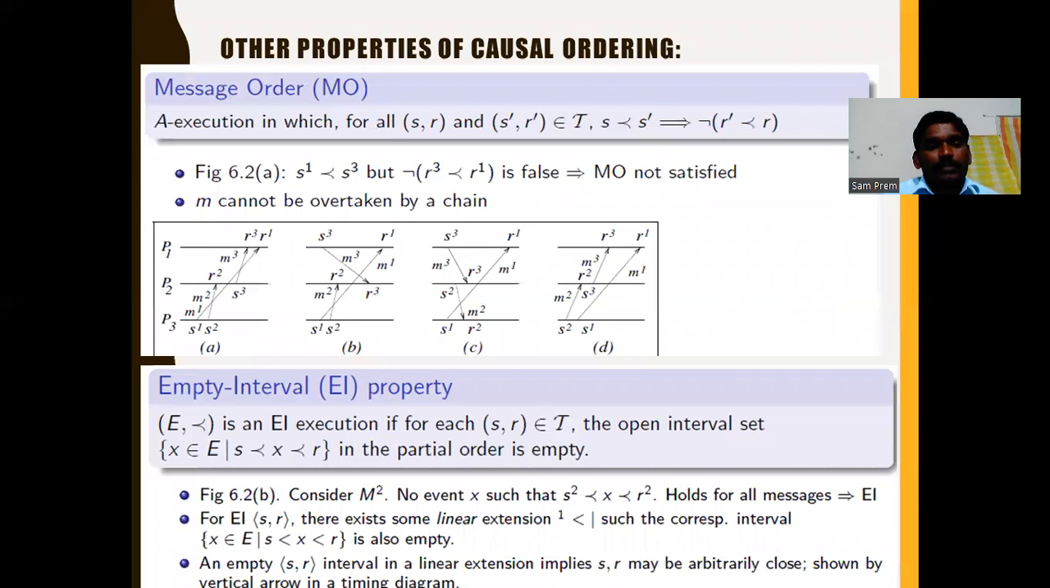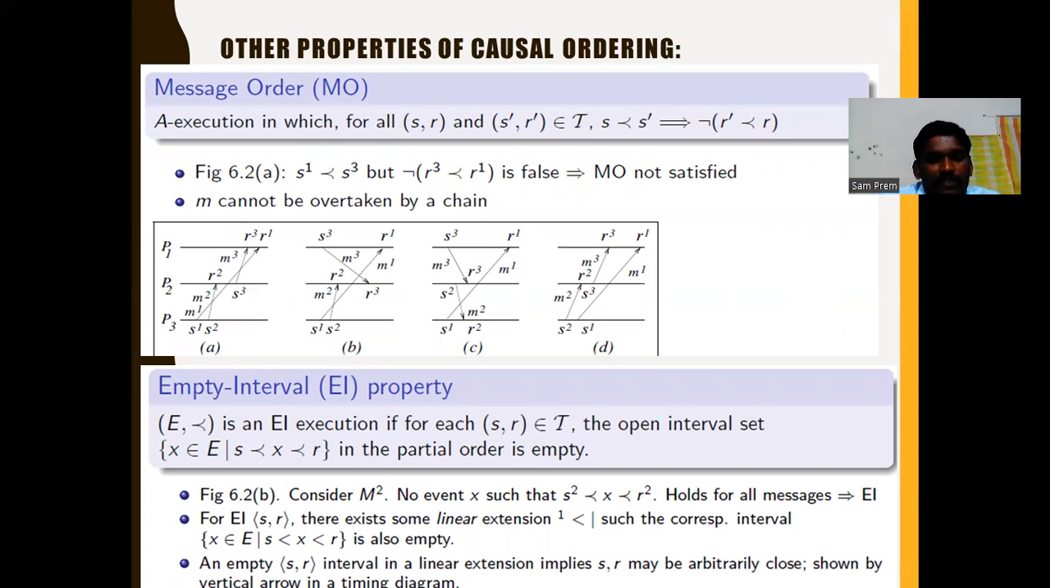Next is message order, MO. The message order is based on send and receive events. An execution in which for all send and receive events S, S' and R, R' belonging to T, S causally precedes S' implies R causally precedes R'. See the example here. This is an example of causal ordering: M cannot be overtaken by chains. A message that cannot be overtaken is called message order.